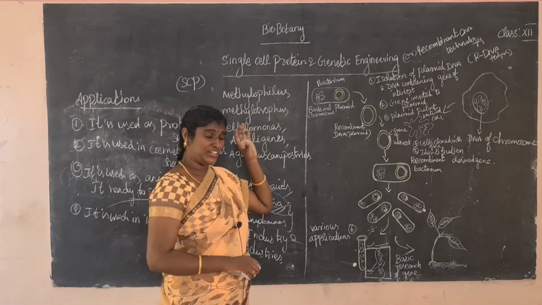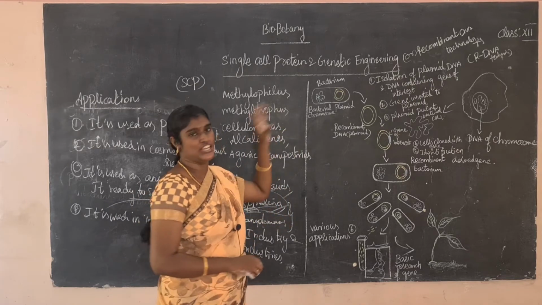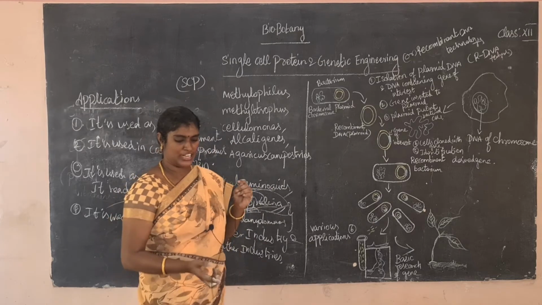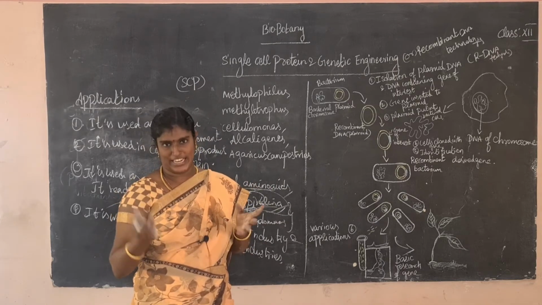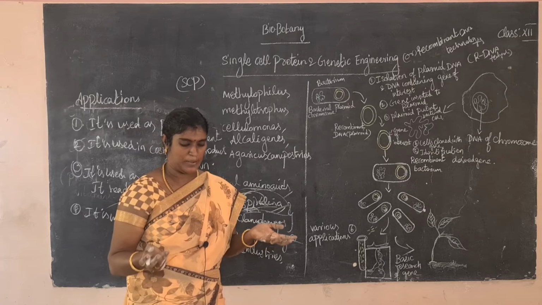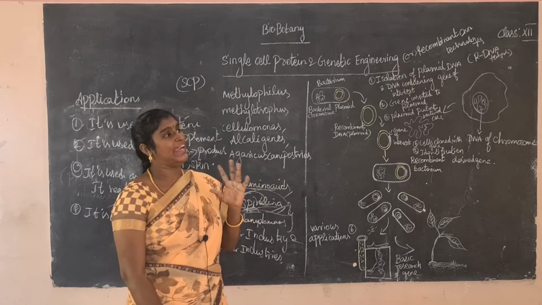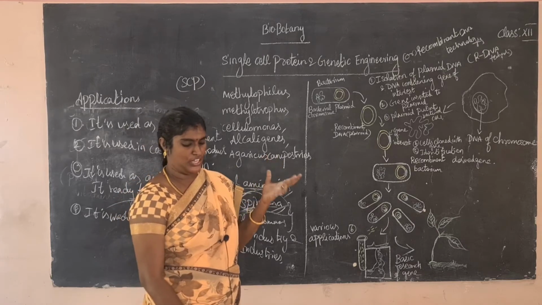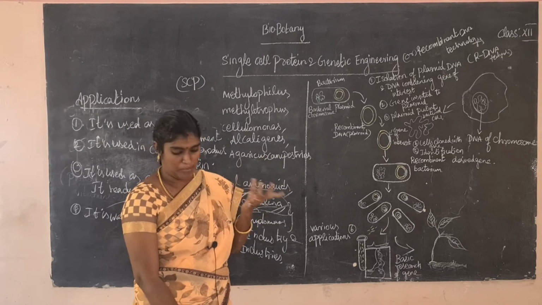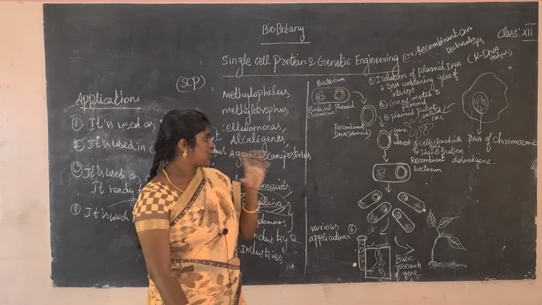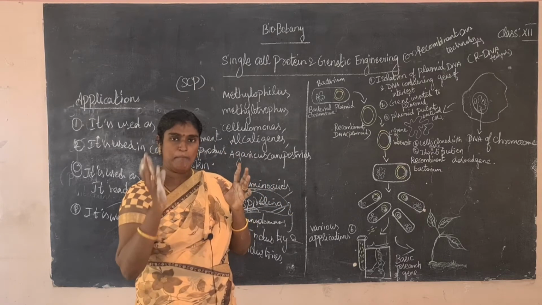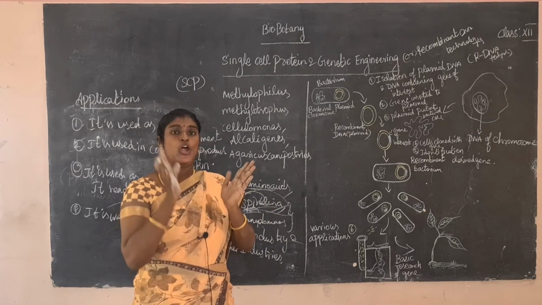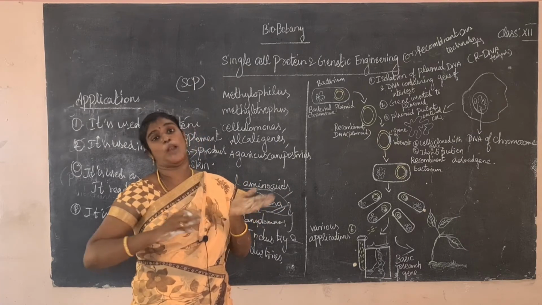So what are the main techniques involved in the genetic engineering field? Recombinant DNA is one of the main techniques used in modern technology. What is the meaning of recombinant DNA? In this technique, recombination of genes between homologous chromosomes occurs, and a specific gene is transferred from one bacterium to another bacterium with the help of a vector.